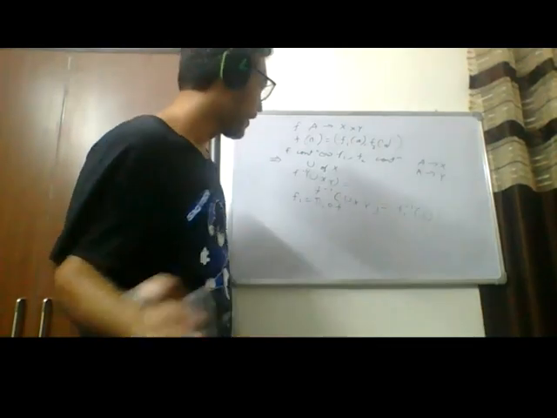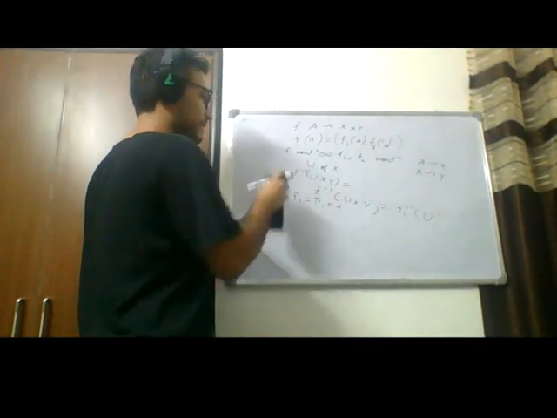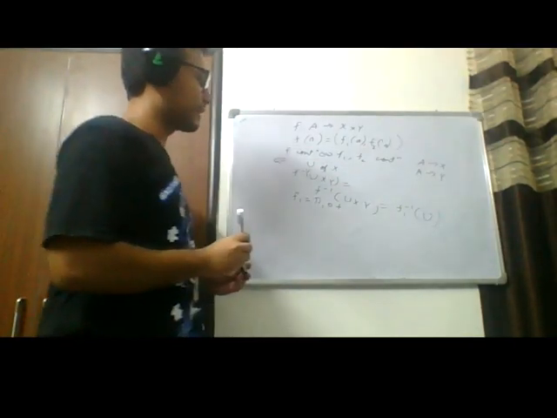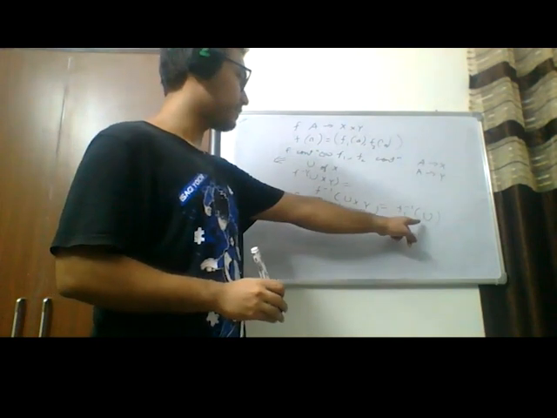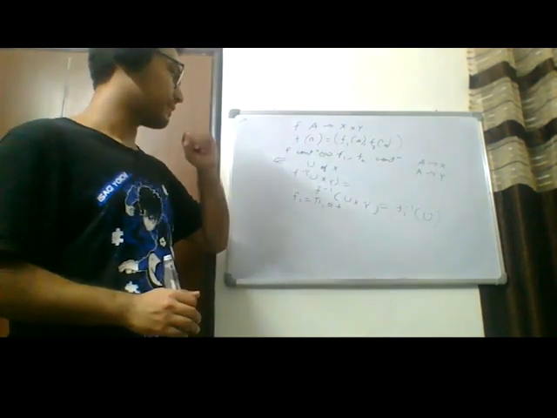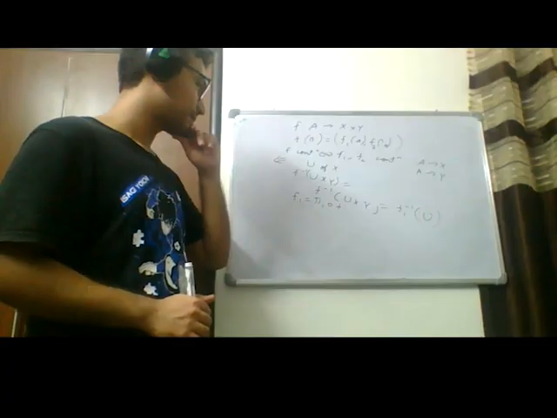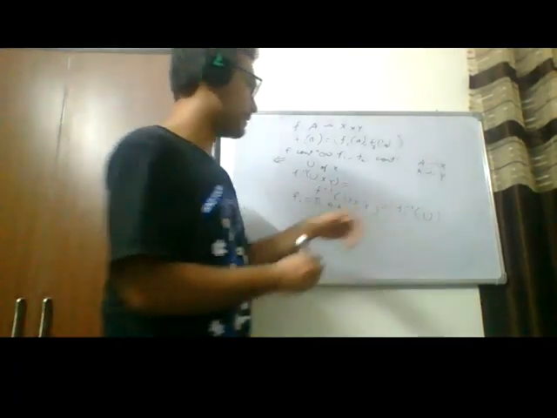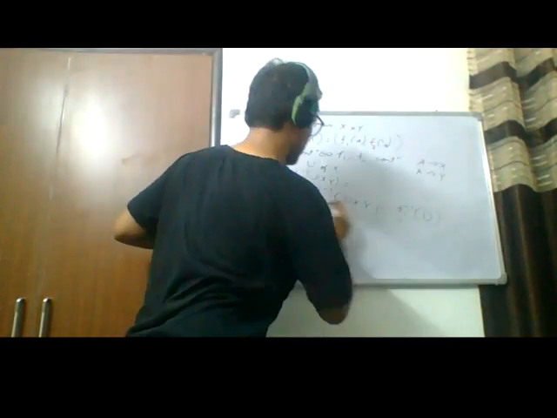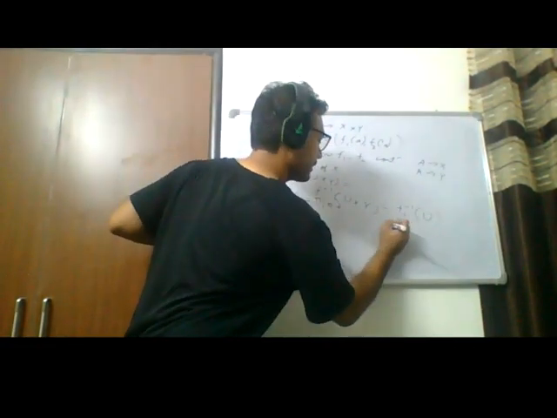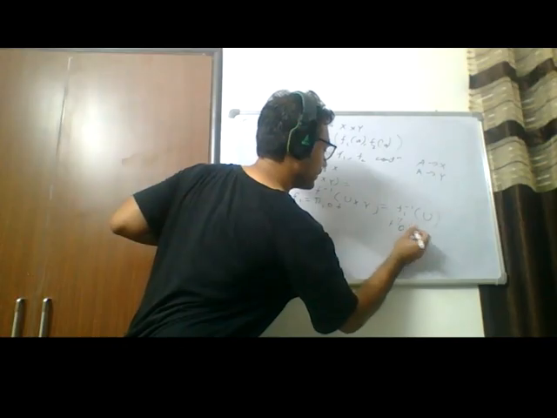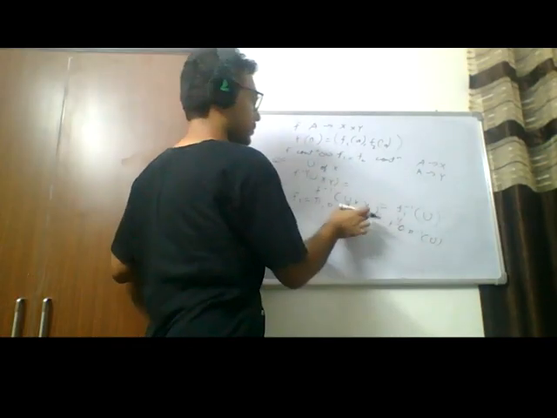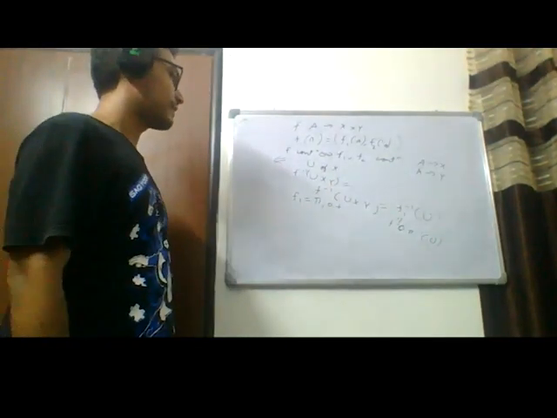Now for the other direction, I think we're close. We're given that F1 and F2 are continuous, and this is precisely equal to this, because F inverse composed with pi inverse of U is equal to U cross Y. So they're equal, right?